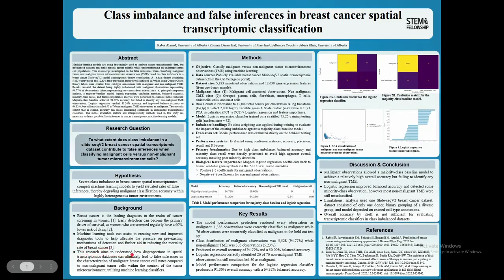This research aims to understand how disproportions in spatial transcriptomic databases can ultimately lead to false inferences in the characterization of malignant breast cancer cell states compared to non-malignant tumor cells within the context of the tumor microenvironment utilizing machine learning classifiers.